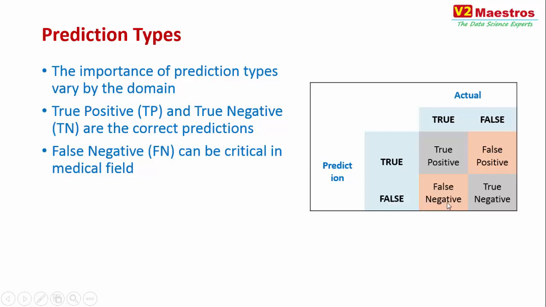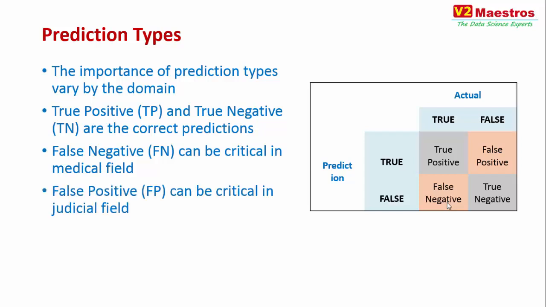False positives are acceptable. Okay, somebody doesn't have a disease, but it predicts that the person does have a disease. Okay, you take that person as a patient. Usually you will do more tests and figure out, okay, this guy doesn't have a disease. That's okay. But false negatives are not acceptable.